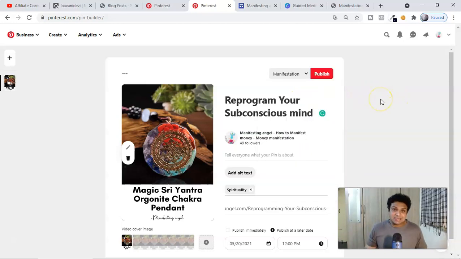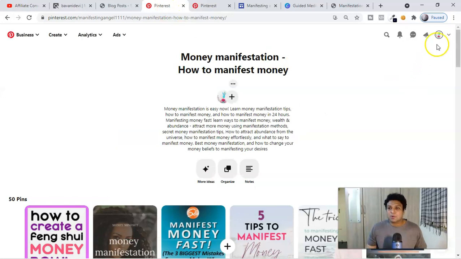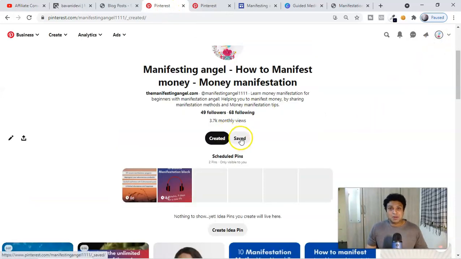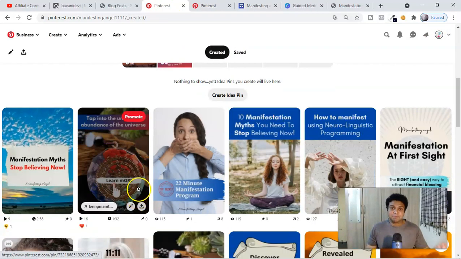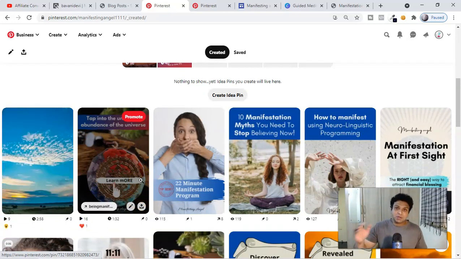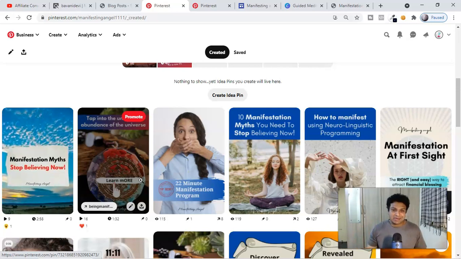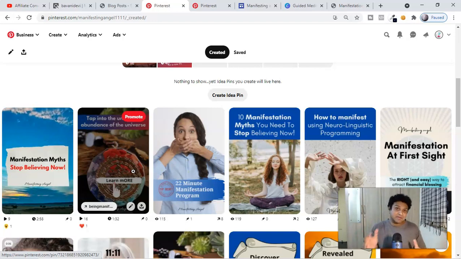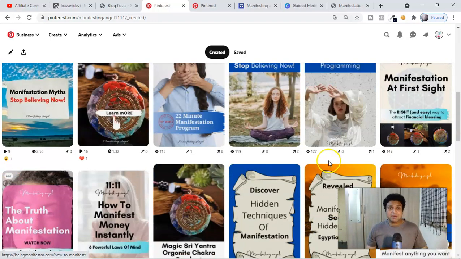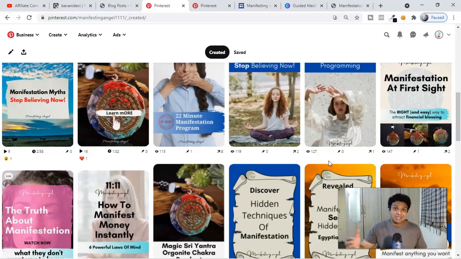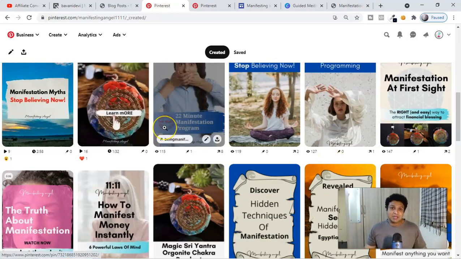And the sixth major step, guys, is to provide value. What other people are teaching you on YouTube is to just pin the affiliate link. Do not do this, guys. Pinterest does not like this. Pinterest will shut down your account if you're promoting a lot of affiliate links. My formula, which you will see in the series, is 90 to 95% value. You can save other people's pins as well as your own pins. For example, if you're starting out, start with 5 pins a day, other people's pins including your own.